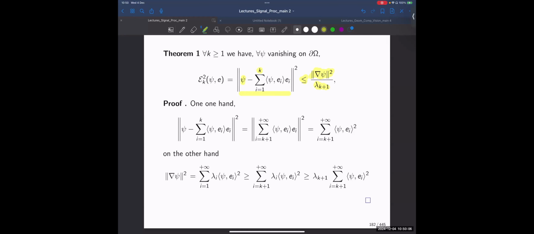And it makes sense now to order. We call it theorem one, as we said here. Let us prove this theorem.